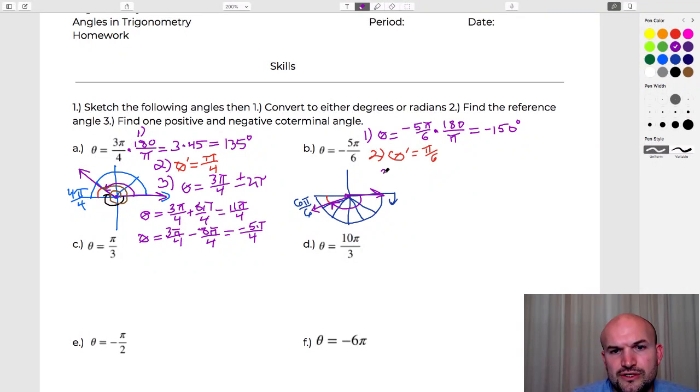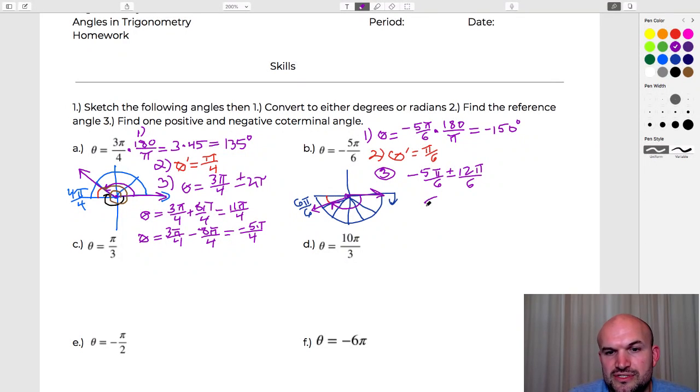Number 3 is to go ahead and find the coterminal angles. Again, since this is within 1 revolution, the easiest thing to do is just add and subtract 2 pi. So therefore, my coterminal angles for number 3, I'm just going to take negative 5 pi over 6, and I am just going to add and subtract. Now, again, instead of writing this as 2 pi, I'm going to write this as 12 pi over 6.